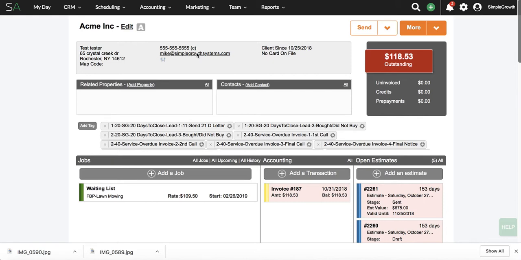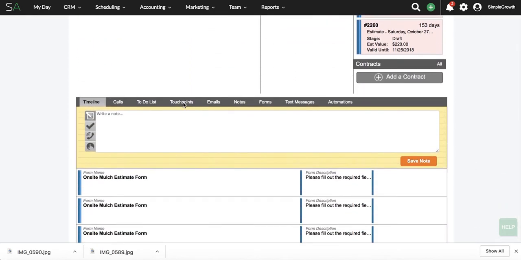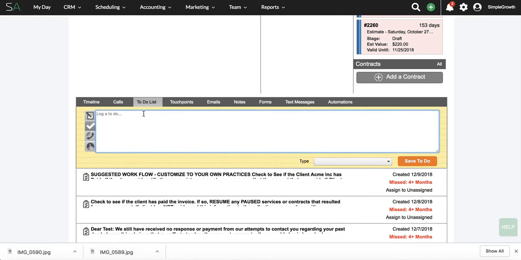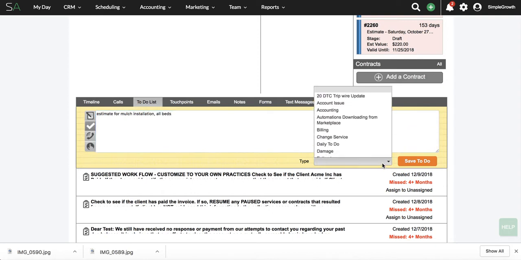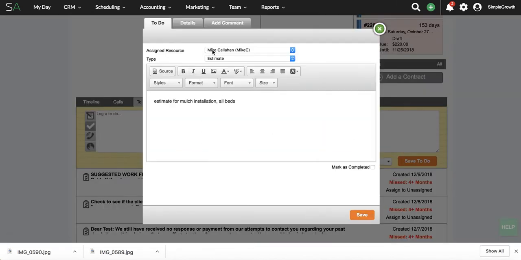Basically, what you're going to do is go into Service Autopilot, and a to-do can be added at several points, but this is where we recommend doing it. We're going to go in and create a to-do list, and I'm going to put an estimate in here for mulch installation, all beds. Now we would go in and define where the mulch is being installed, with specific examples or areas that needed it. We're going to select an estimate and save the to-do. Now we're going to assign it to a particular person on our team and the type.